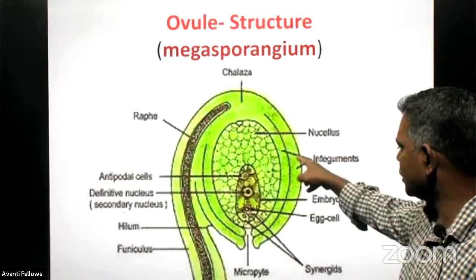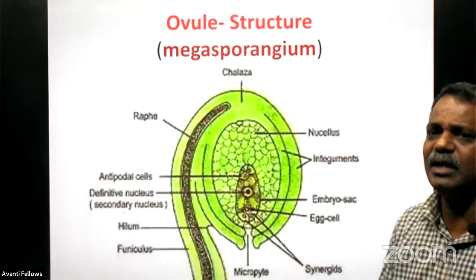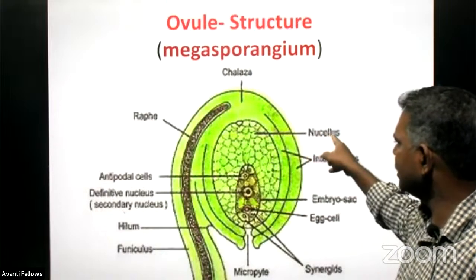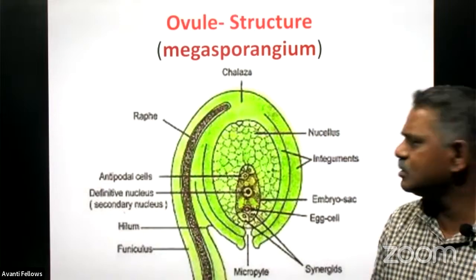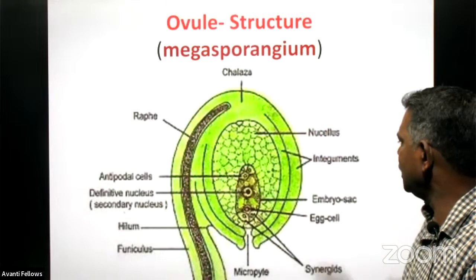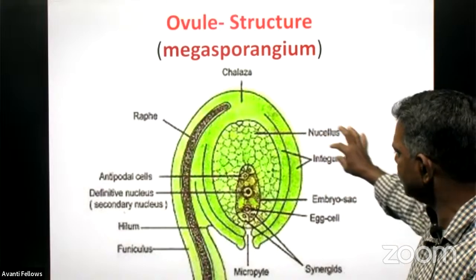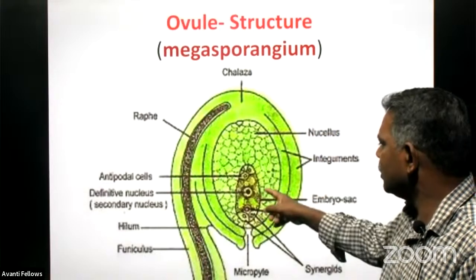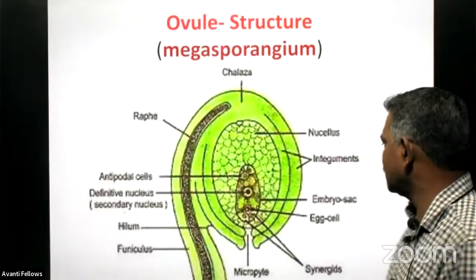Here we will see detail also later, having two protective structures externally. These are the two protective structures, and we call it as what? The integument. And inside, many cells are there, and these are called as what? The nucellus. And nucellus cells are all diploid. Integument is also for protection.